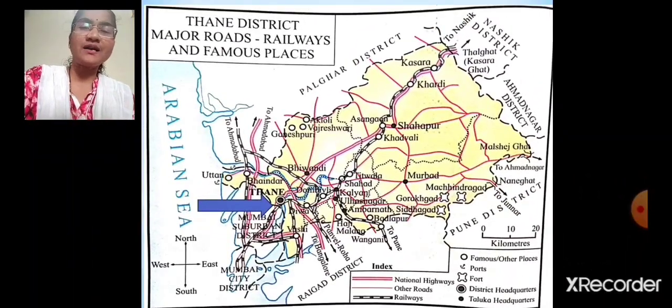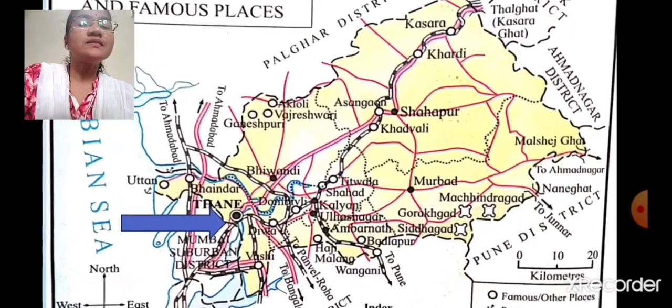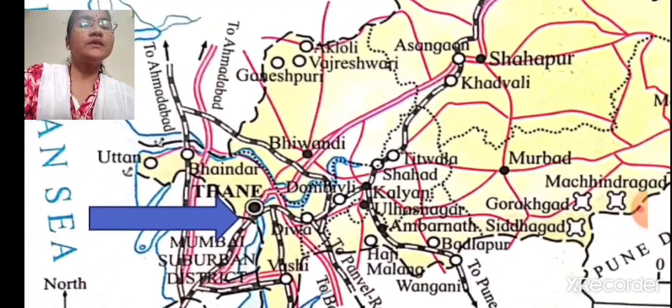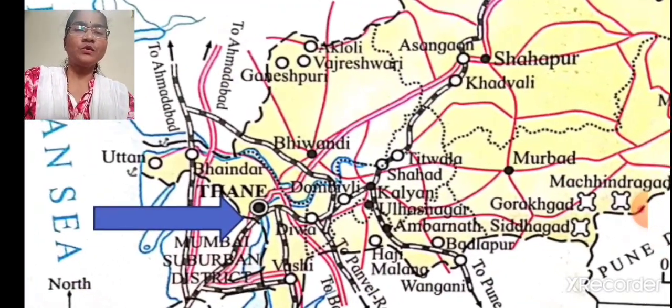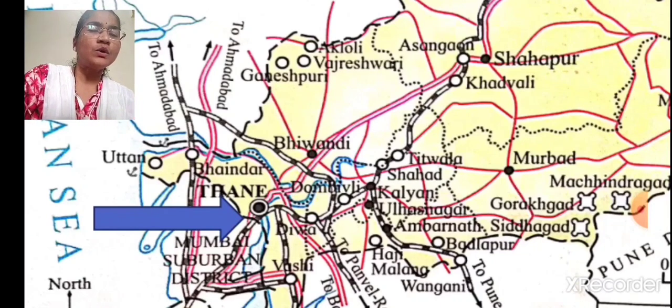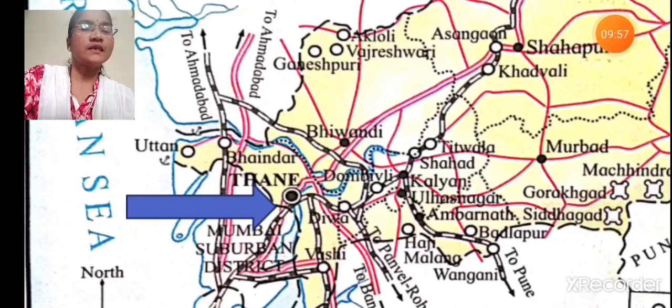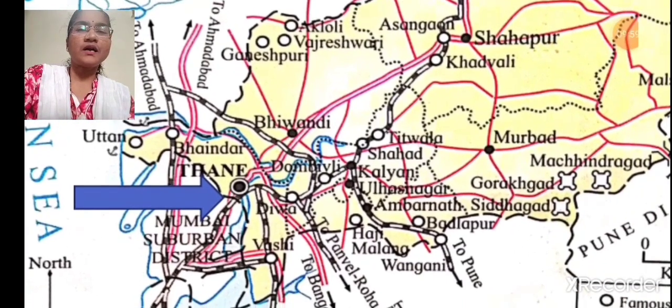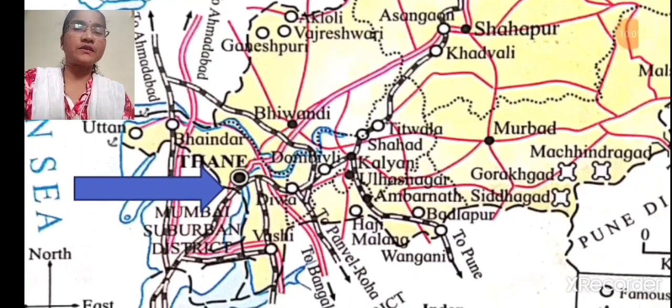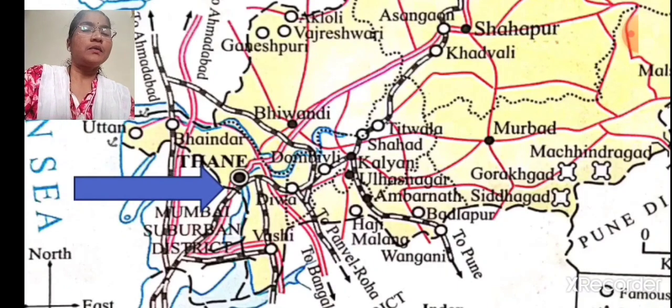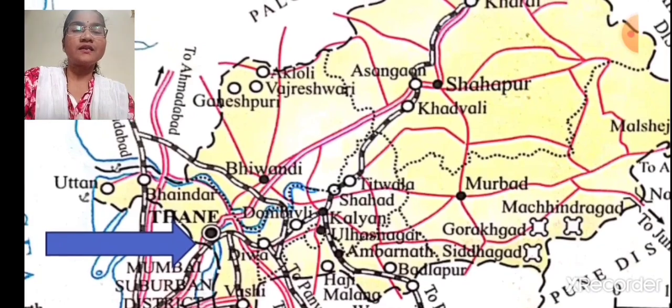Now, the last thing is Taluka headquarters. Taluka headquarters are shown with the dark circle. Bhivandi, Kalyan, Ulhasnagar, all these dark circles which you can see are talukas in Thane district. So Bhivandi, Kalyan, Ulhasnagar, Ambarnath, Murbad and Shahapur.